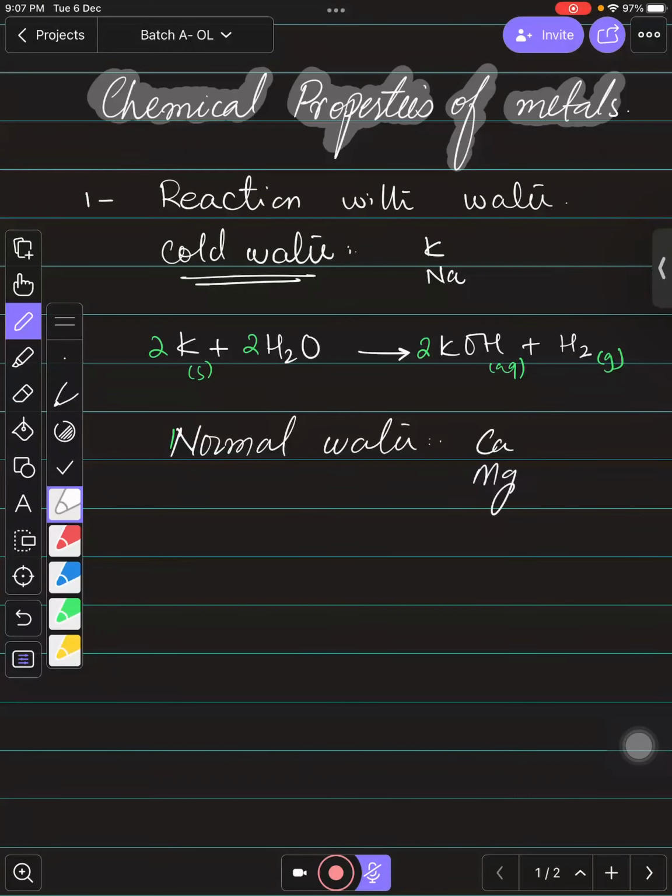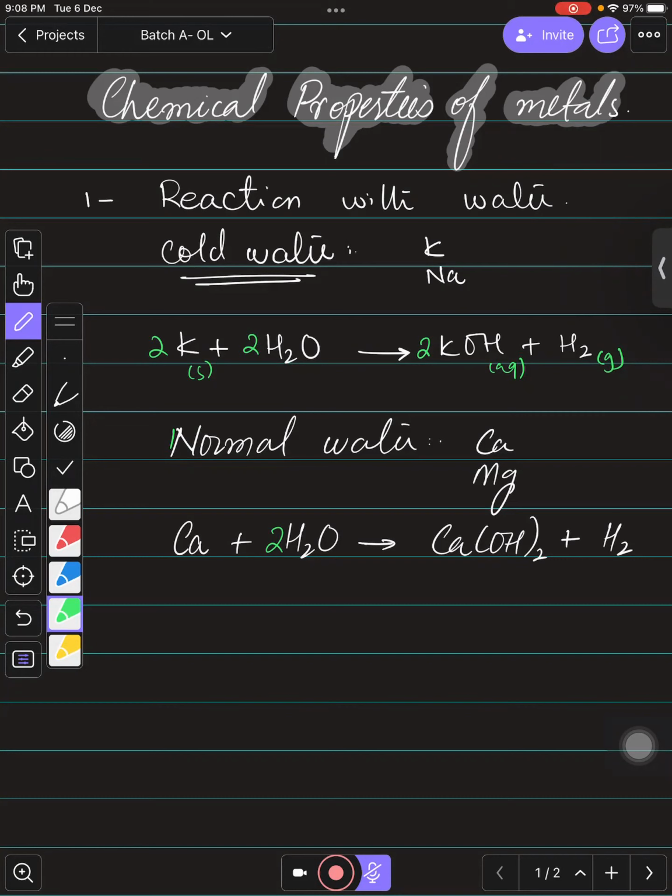But the problem is that the hydroxides of calcium and magnesium are sparingly soluble in water, right? So if you dissolve calcium into the water, definitely it will produce calcium hydroxide, but this is too small. Very little will be formed, very little, okay? So that is why it is actually a very rare reaction, because very little is formed. Calcium hydroxide is insoluble, sparingly soluble. Out of 100 molecules, 1 or 2 are going to be dissolved, so it's like negligible, right?